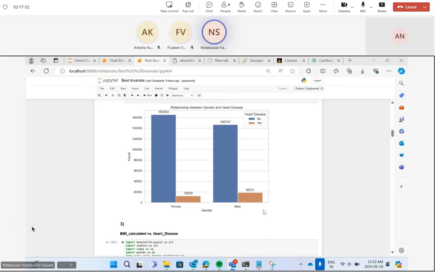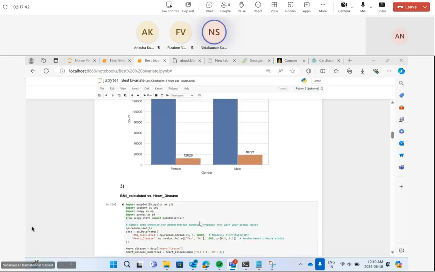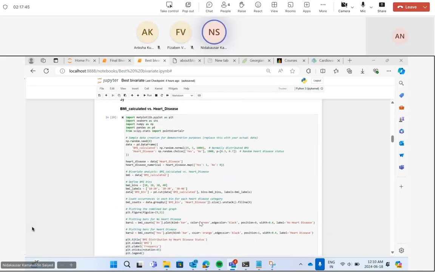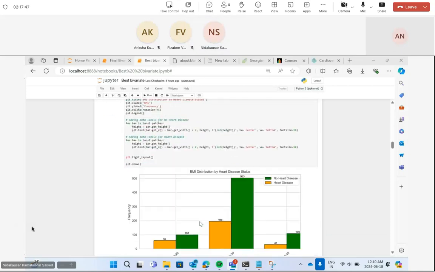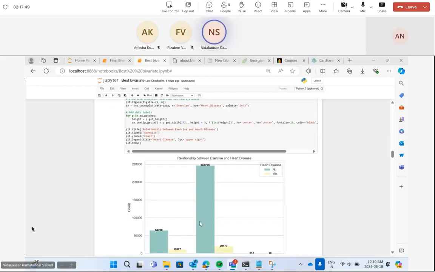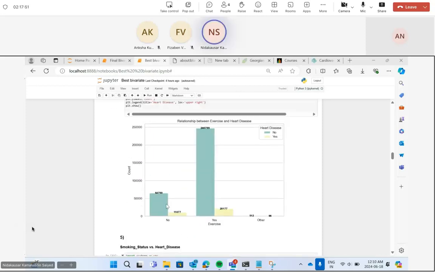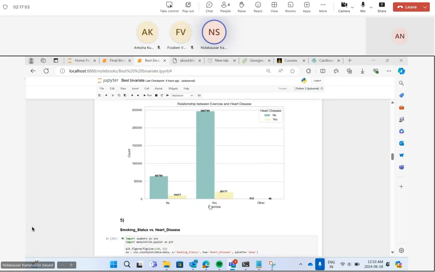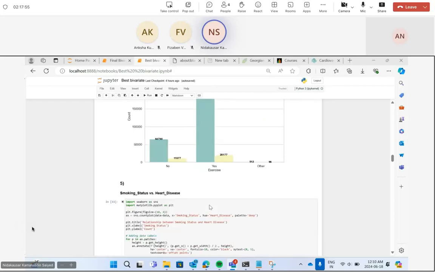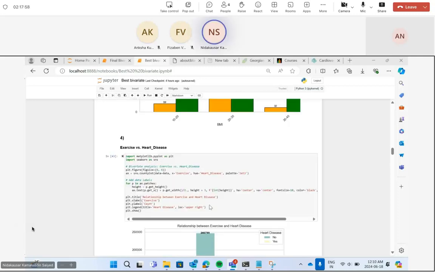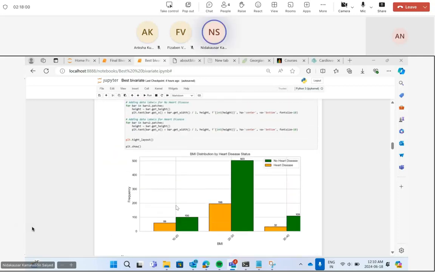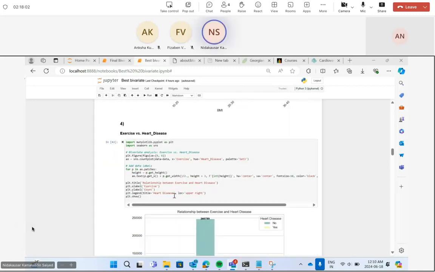So here is the gender, female and male. Overall, this means that men are more likely to have heart disease compared to women. And then I did BMI versus heart disease. So in the BMI, we can see that as the BMI increases, so does the rate of heart disease. This one. And then I did for exercise.